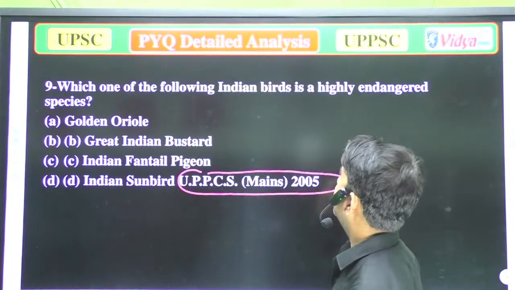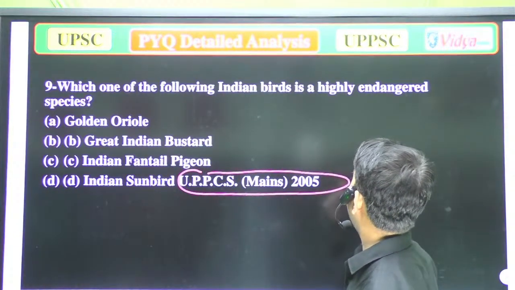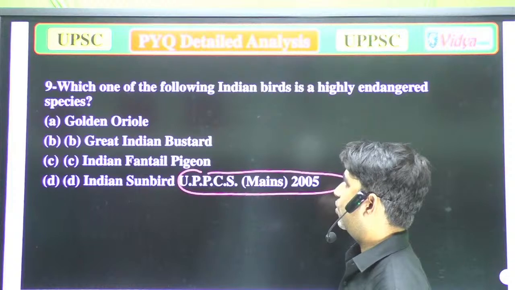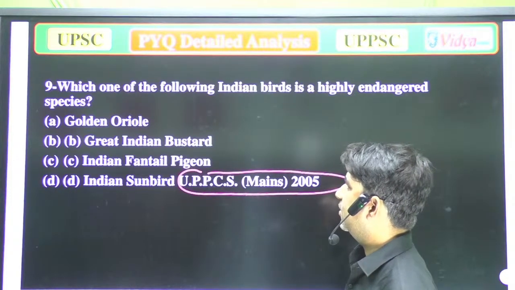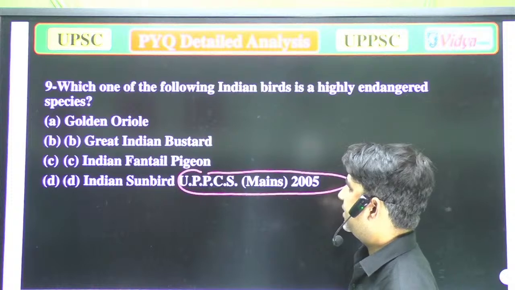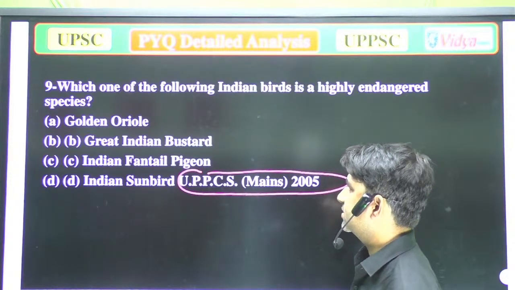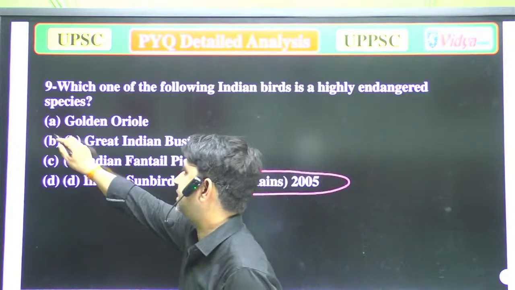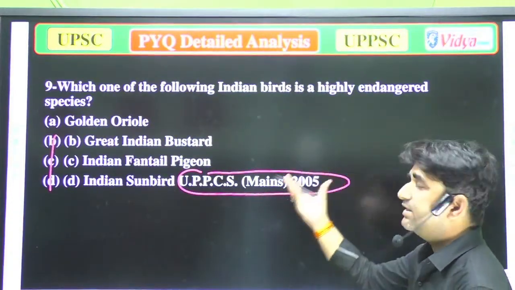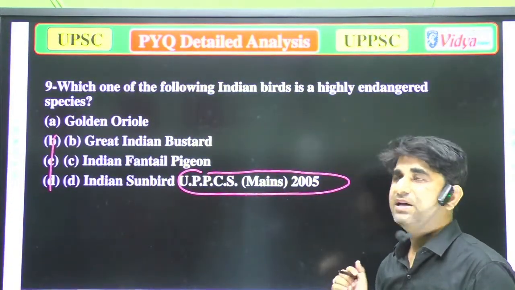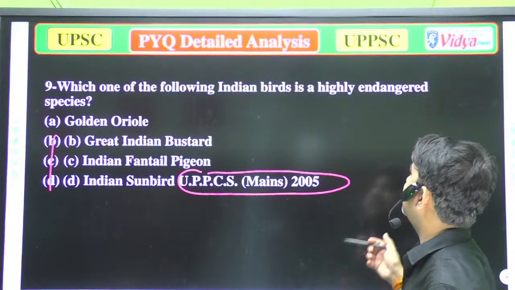Which of the following Indian birds is a highly endangered species? A, golden oriole. B, great Indian bustard. C, Indian pied pigeon. And D, Indian sunbirds. Please answer that question. Which of these birds are still, till today, endangered? You can say highly endangered.